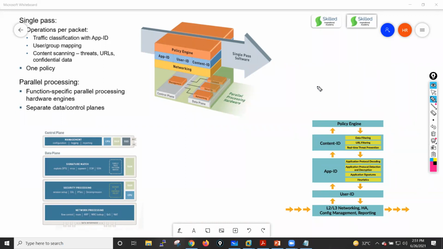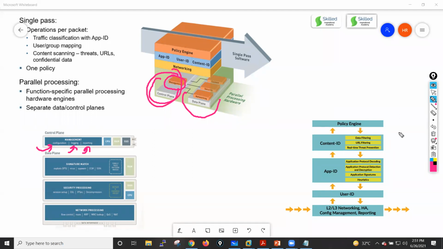So due to this SP3 architecture, Palo Alto throughput is very high, and the processing time is also very low. There is no processing delay. It will process the packet in a very fast way, guys. Now, one more benefit we get is that they have a dedicated data plane and control plane. Your management plane is responsible for your management functions, like if you want to do any configuration or save any configuration, config management, logging management, and reporting. All these things are taken care of by your management plane.